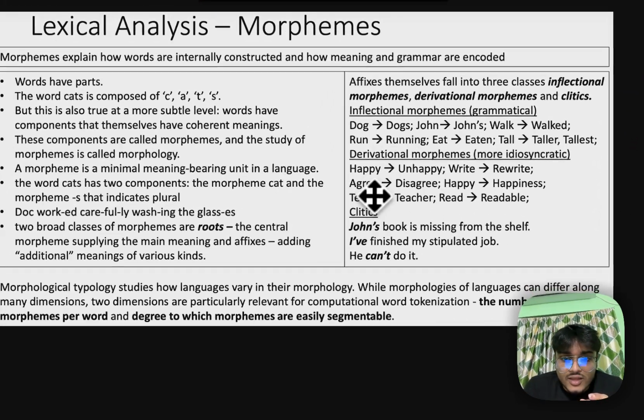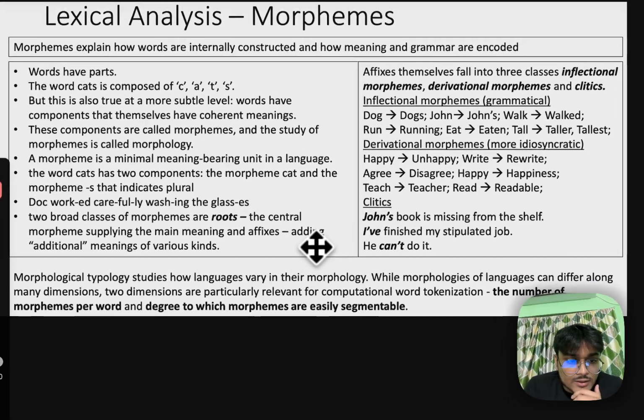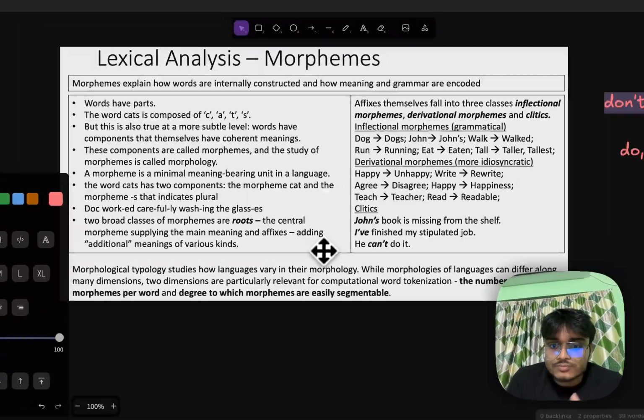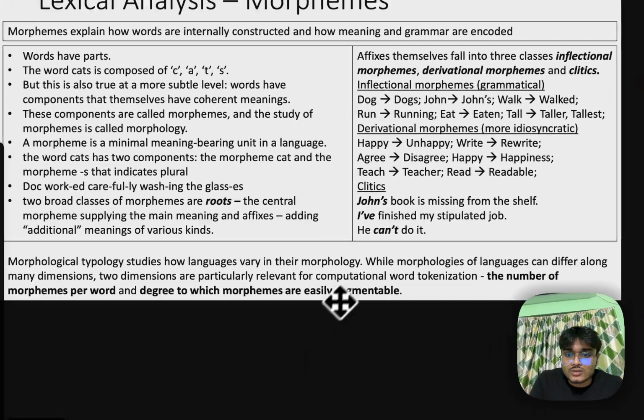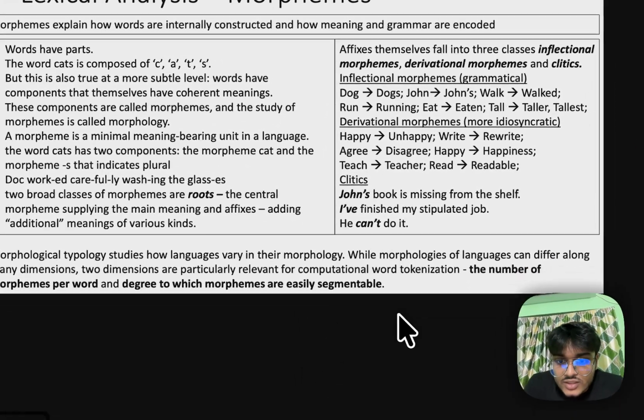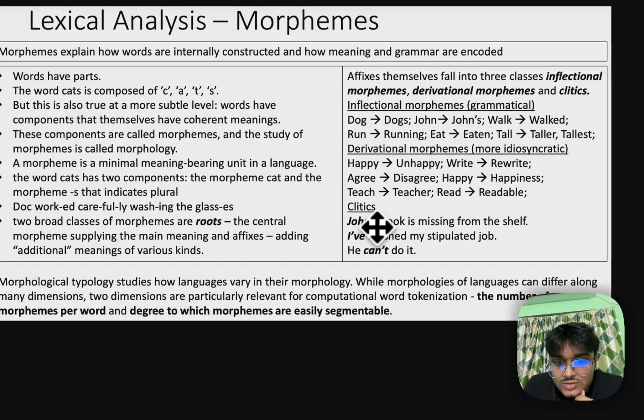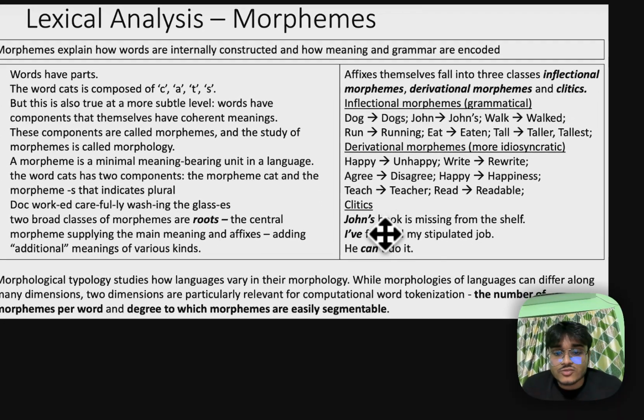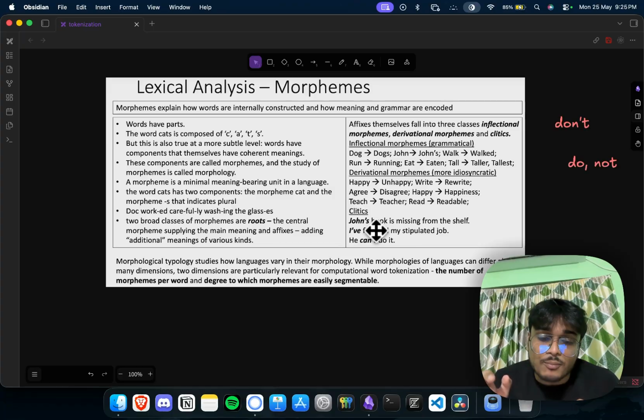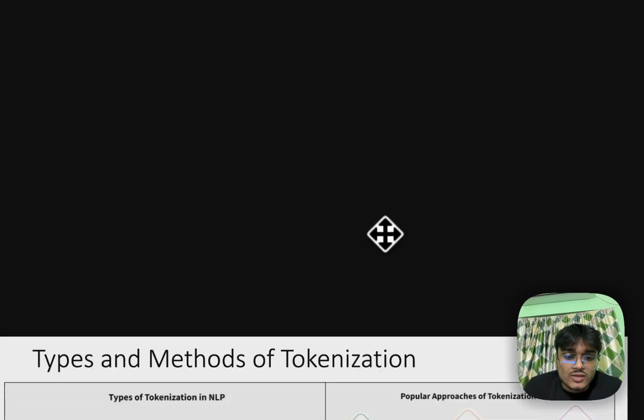As you can see right here, this kind of thing you can think of, like "John's book is missing from the shelf." So for "John's", the apostrophe s should be treated as a different morpheme or lexeme, whatever you want to call it, a different token. So these kinds of things can be helpful if you are doing morpheme level encoding, okay?